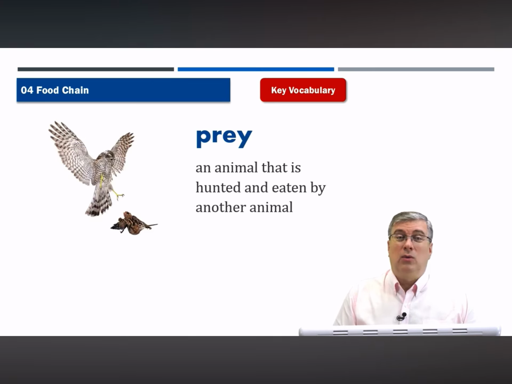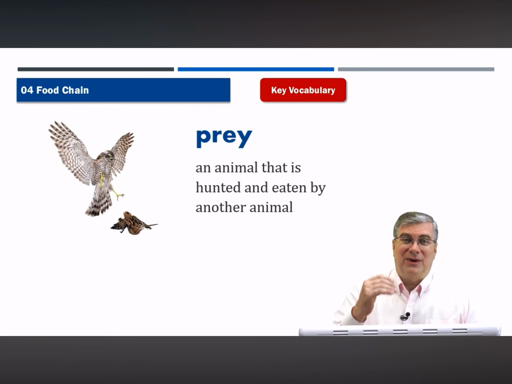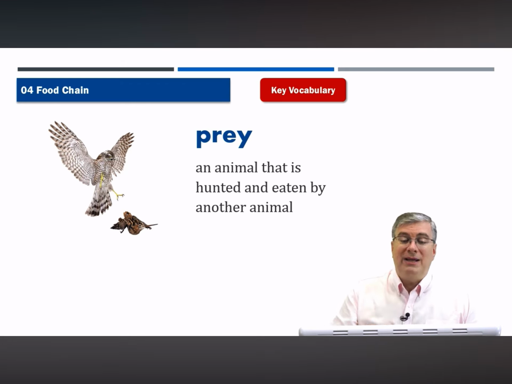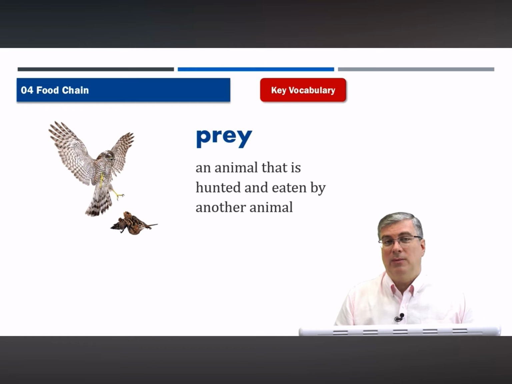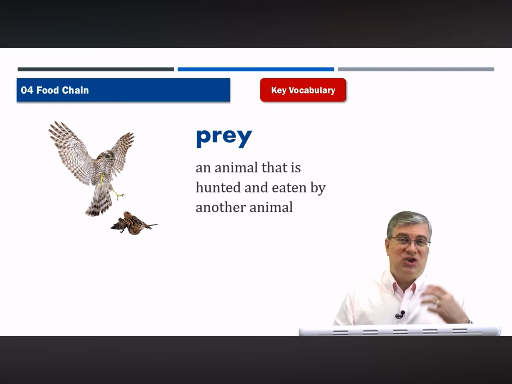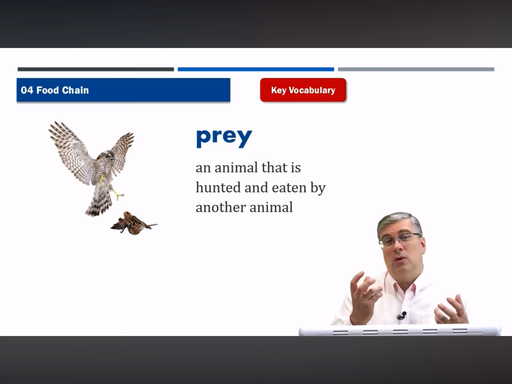Prey. Now, again, we say opposite, right? Producer, consumer, predator. The opposite of predator is prey. Prey is the animal that is hunted and eaten by another animal. In the previous picture, we saw a cheetah chasing a warthog. The cheetah was the predator, the warthog was the prey.